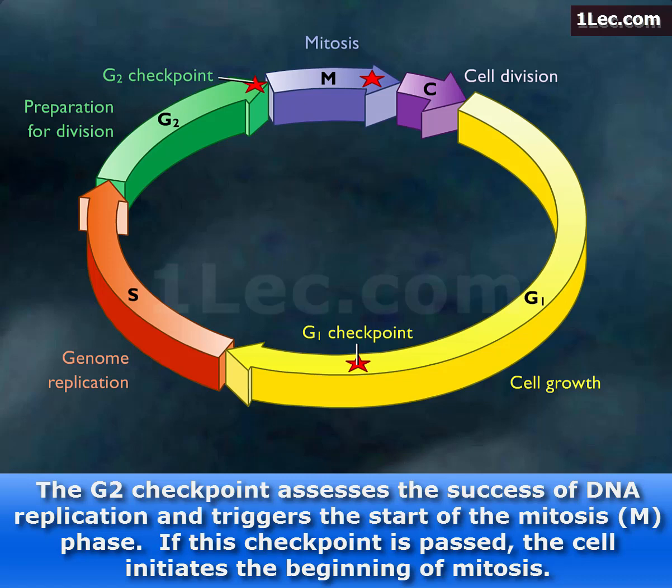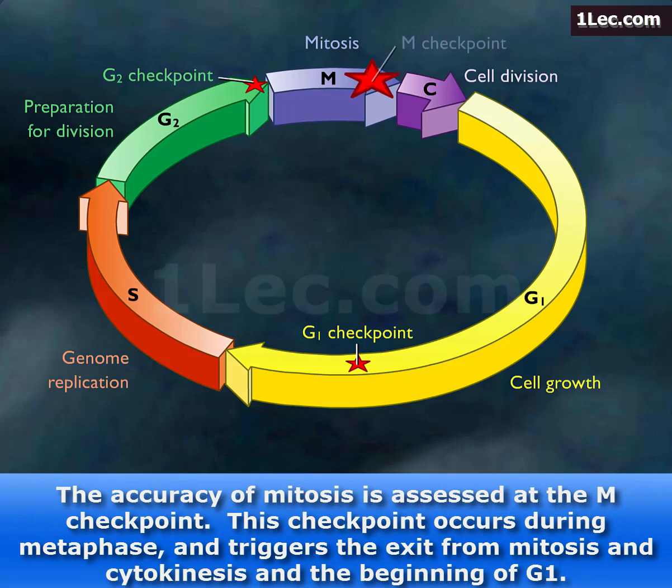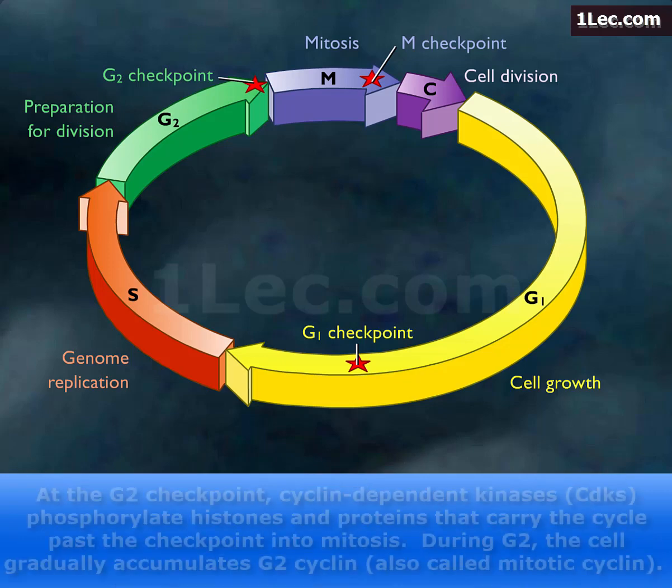If this checkpoint is passed, the cell initiates the beginning of mitosis. The accuracy of mitosis is assessed at the M checkpoint. This checkpoint occurs during metaphase and triggers the exit from mitosis and cytokinesis and the beginning of G1.